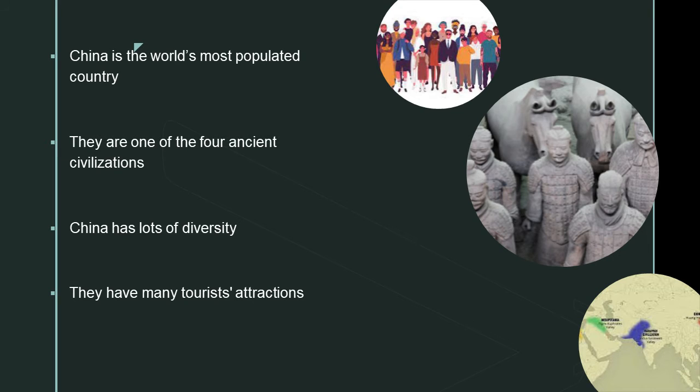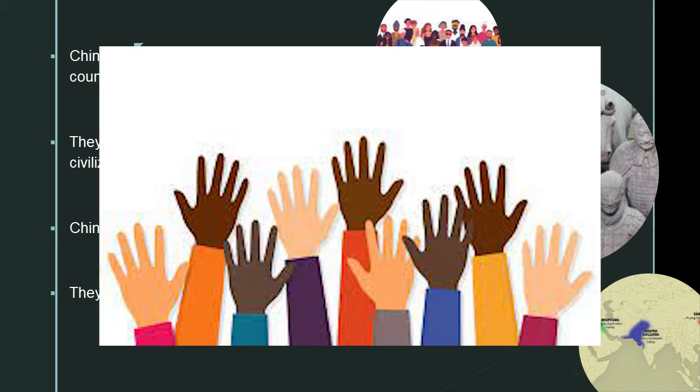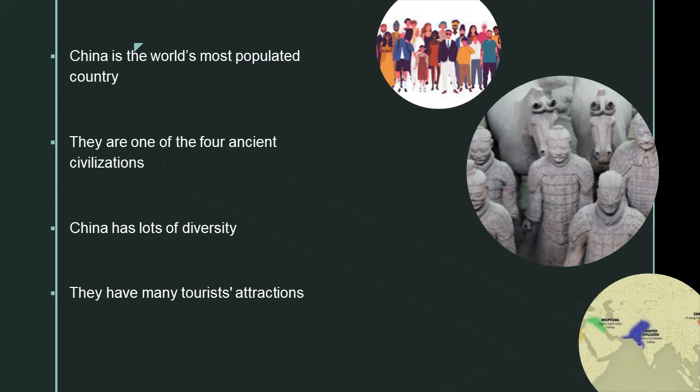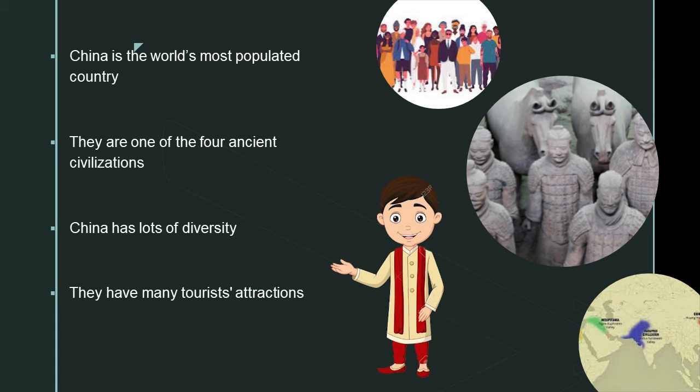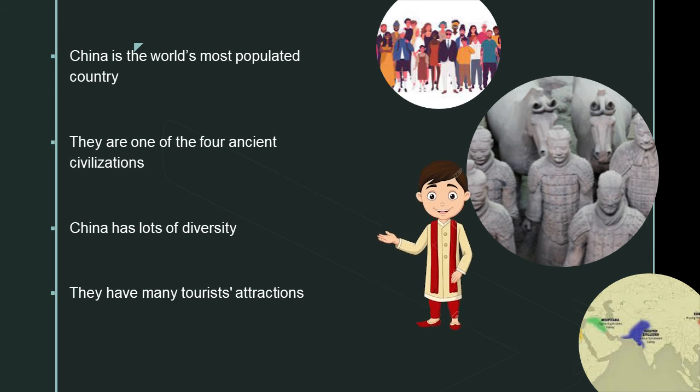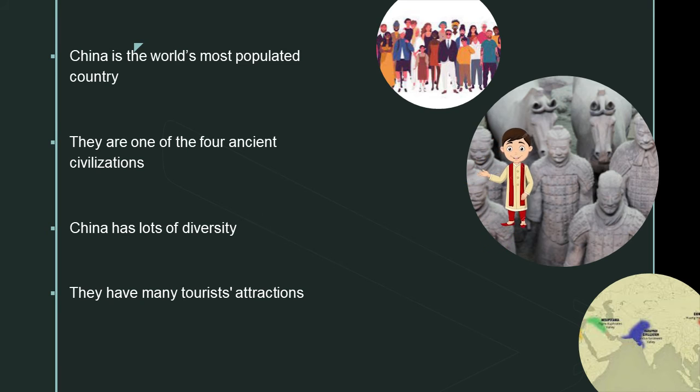China also has lots of diversity, so you'll find many different races there, and they have many tourist attractions. As you can see in the picture on the right, that picture is taken of a tourist attraction known as the Terracotta Army. I brought an assistant with me, whose name is also Vaman, and he will be taking us around and showing us these cool tourist locations. Let's start with the Terracotta Soldiers. Vaman, my assistant, will take us. Oh, look, he's already gone.